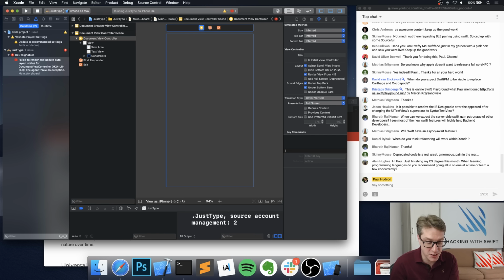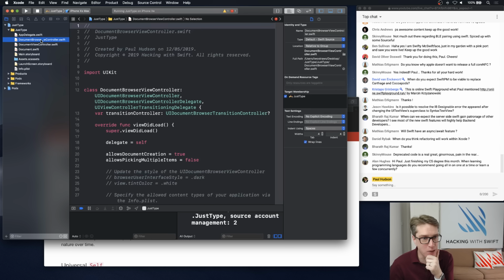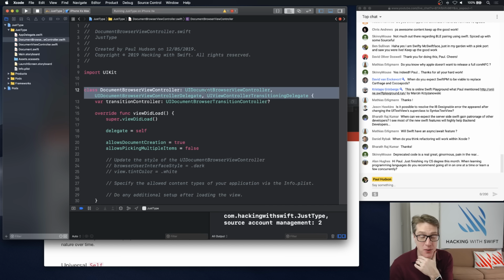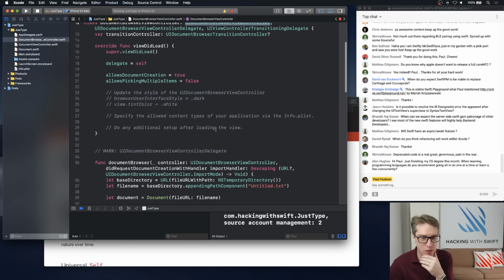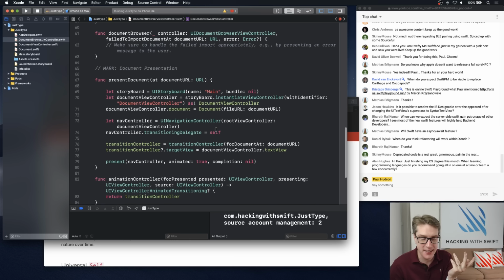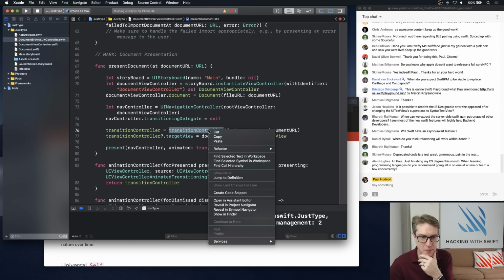In fact, just in preparing this, I was looking at my old code doing UIDocument browser view controller, because I've got stacks of code written elsewhere. I look at the code for doing transitioning, and this is the new API. You call transition controller for document at URL to get the transition controller.